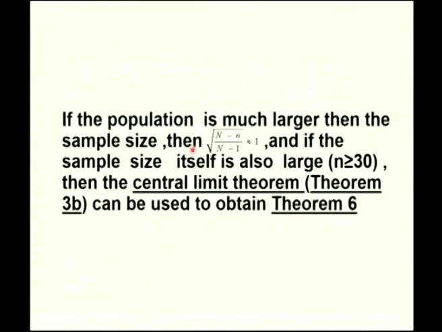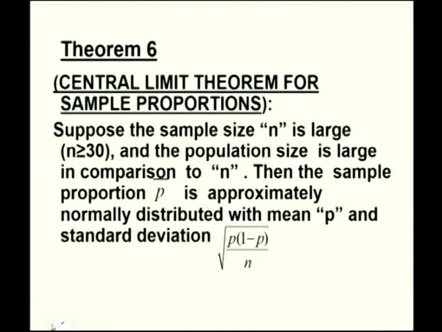That is, if the population is much larger than the sample size, then root of (N minus n) by (N minus 1) is approximately equal to 1. And if the sample size itself is also large, n is greater than or equal to 30, then the central limit theorem, that is theorem 3b, can be used to obtain theorem 6.